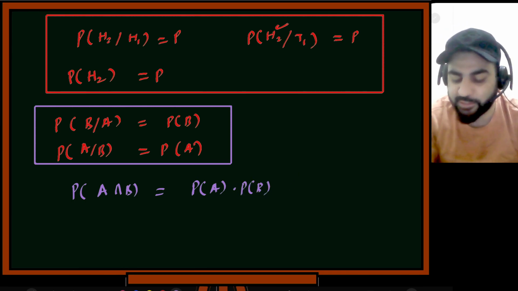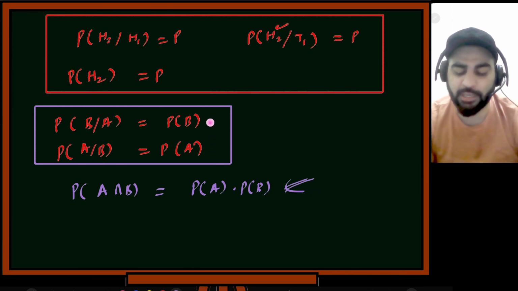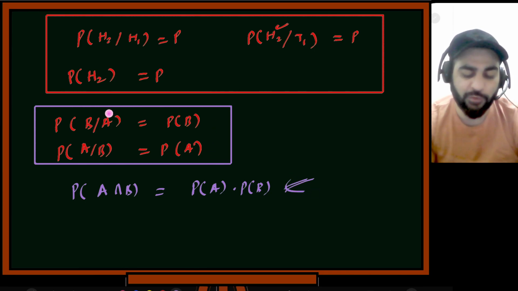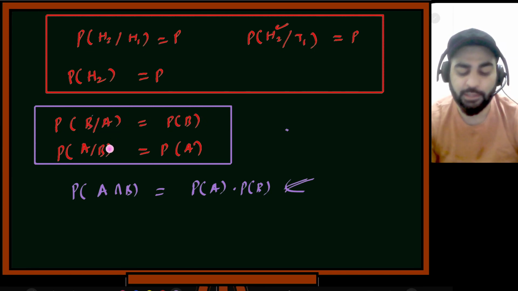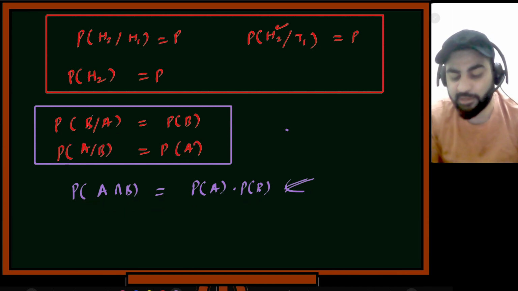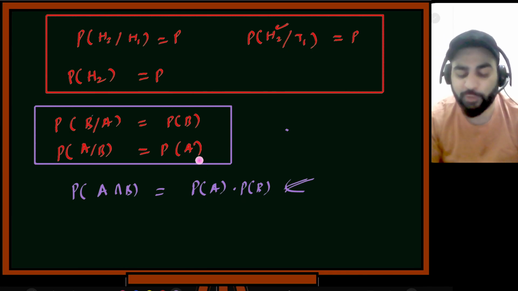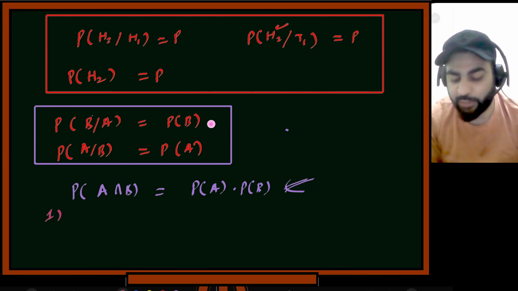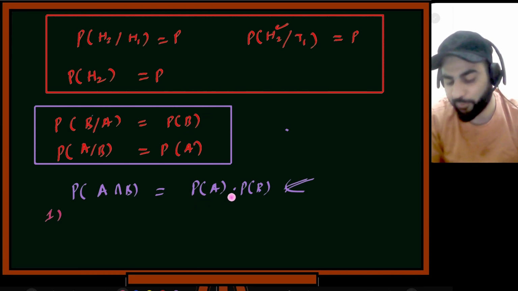Technically this definition is much better, so this also can be treated as a definition. Happening of A does not impact B. If the probability of B was probability of B, even if A happened, there is no change in the probability of B. If B happened, there is no change in the probability of A. But this definition is still better. Why? First, because you only need to write one statement, and you can get these two statements out of this one statement. So you can get both of these from this definition alone.